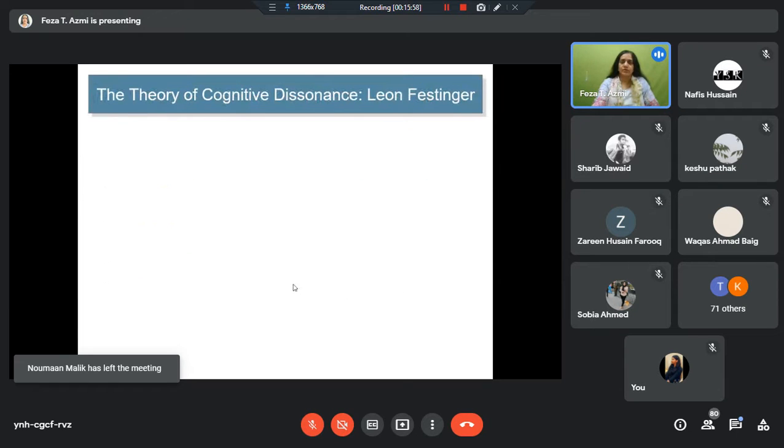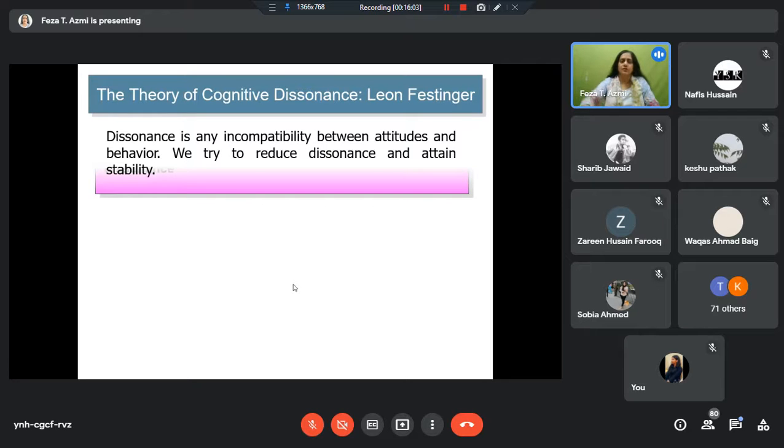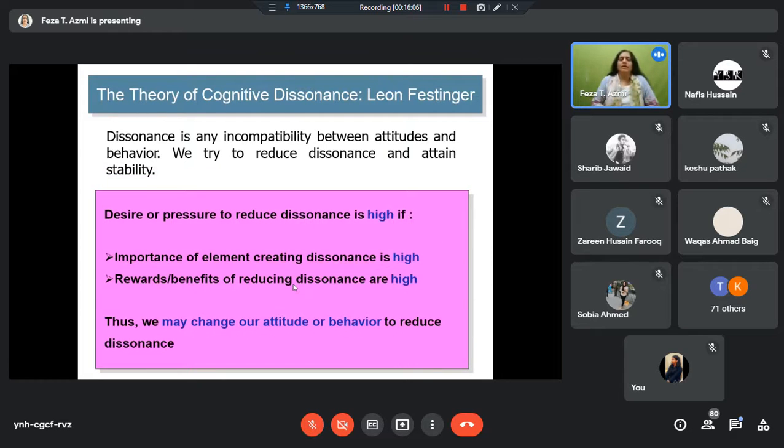This is self-perception theory. There is also the theory of cognitive dissonance, by Leon Festinger, which is often discussed to explain this A-B incompatibility. Festinger says that attitudes will affect behavior, but sometimes we behave differently from the attitude we have. And as a result, there is some kind of dissonance. I may have cheated, but internally I'm not happy with what I've done. I feel dissatisfied. Somewhere I feel guilty. So there is a dissonance.